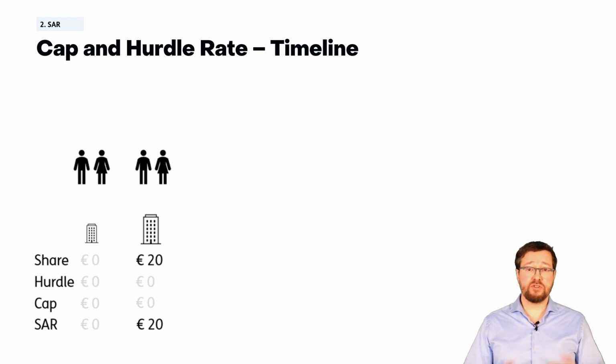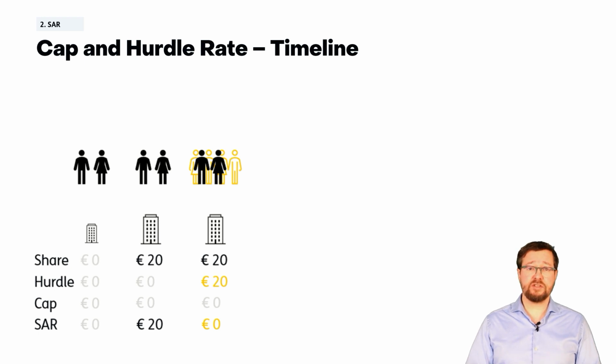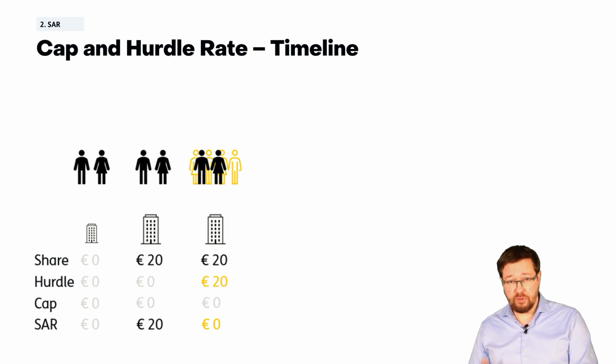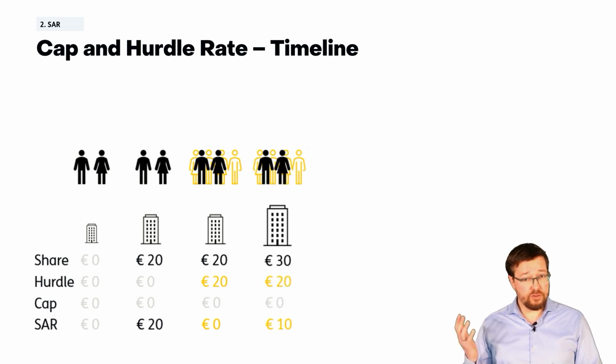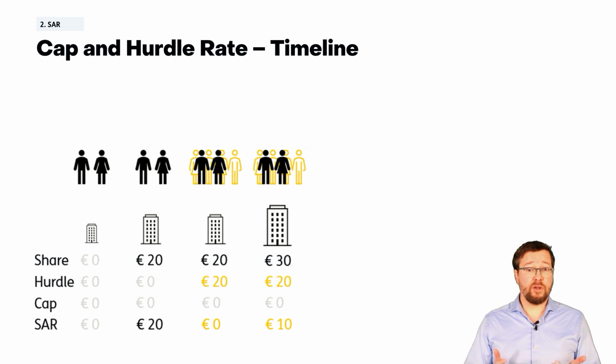Now, orange employees start working for your company. You introduce a hurdle rate for those employees at the last share price, which is 20 euros. This means that SARs currently are worth 0 euros and only have future value. A new investor steps in and the share price is raised to 30 euros. Hence, now the SARs that your employees have a right to are now valued at 10 euros.